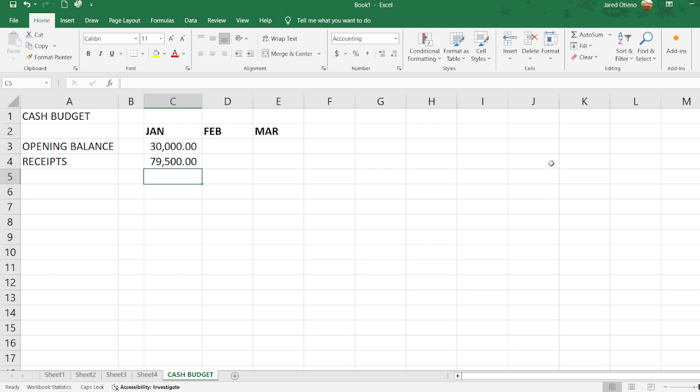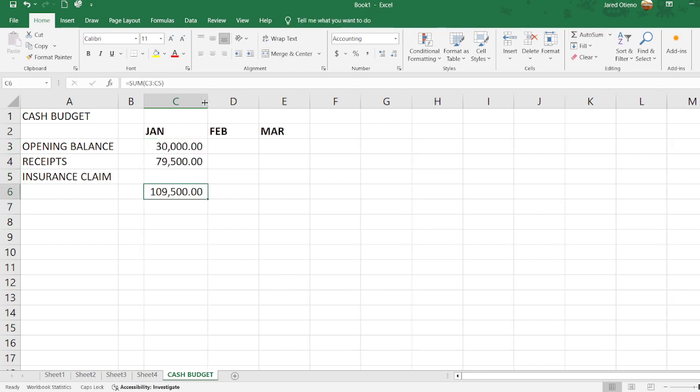So that is our sales for the month of January. Of course, from our additional information, there will be some insurance claim that we will be receiving. So I'll leave a space for that, and it's not coming up in January, so I just say all the totals for our cash receipts in January is 109,000.